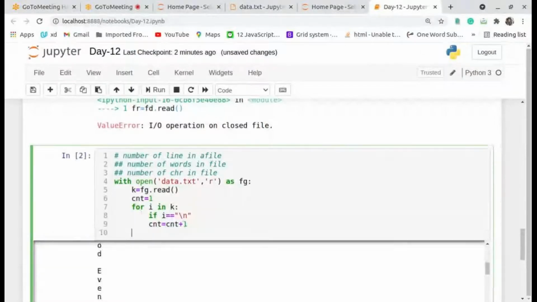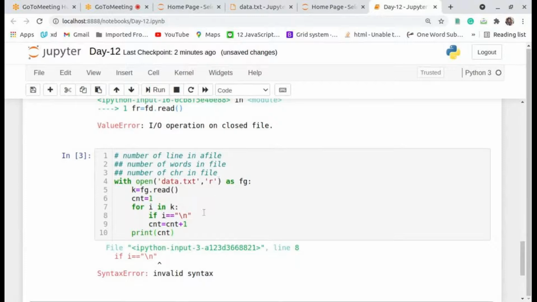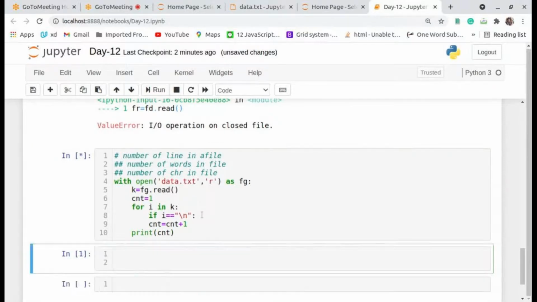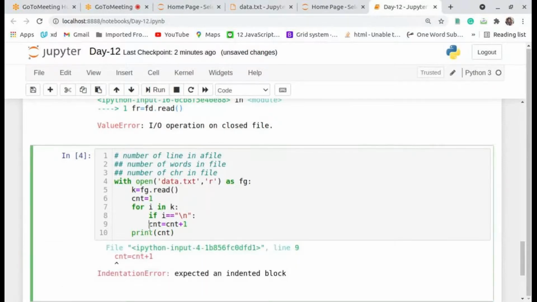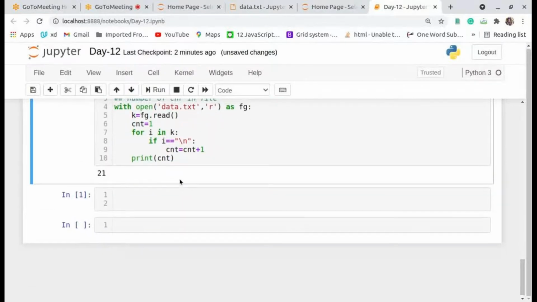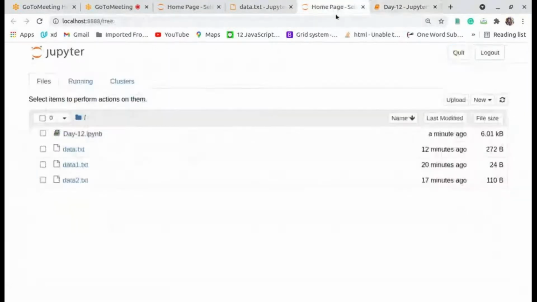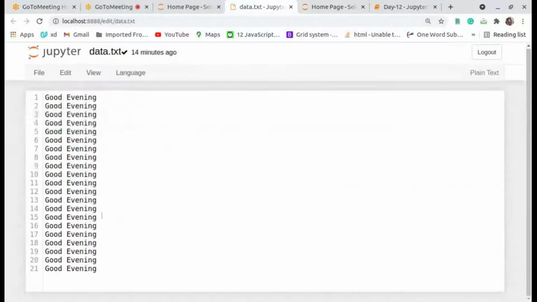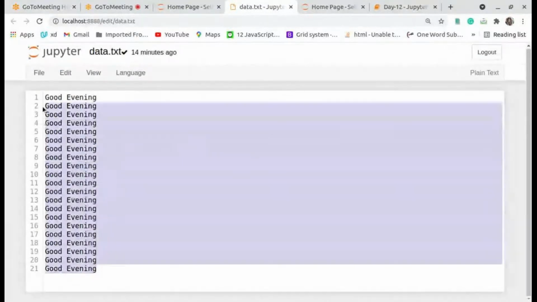Outside the loop, print the cnt. Now we have 21 lines because we are taking the data in 21 lines. Is it okay to know?